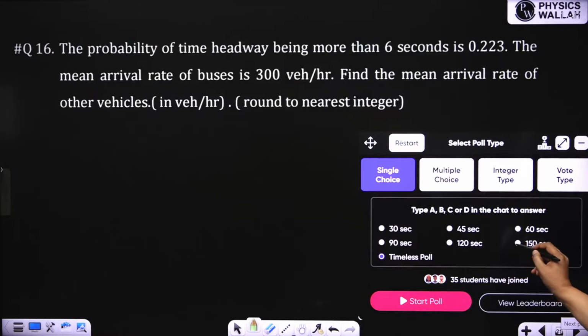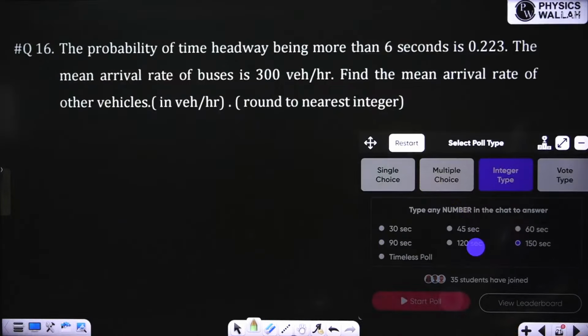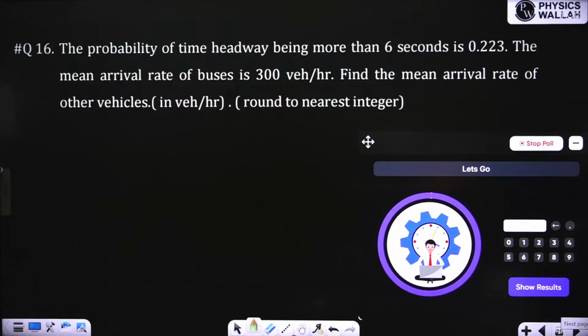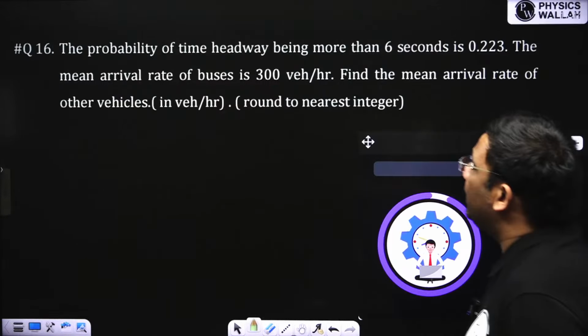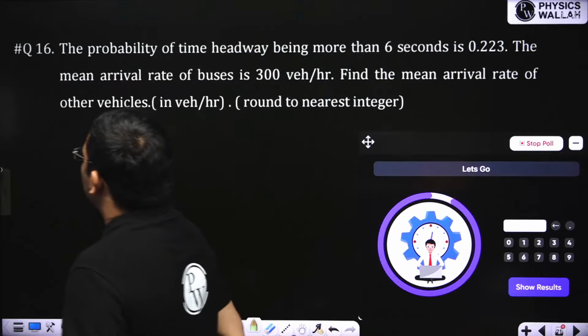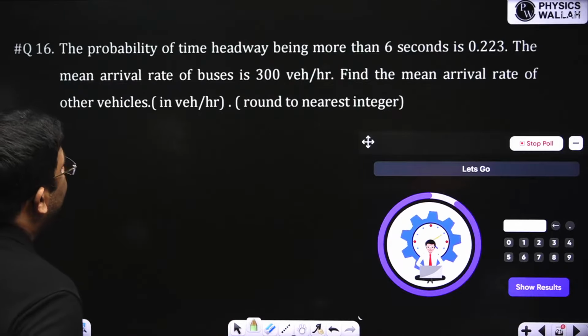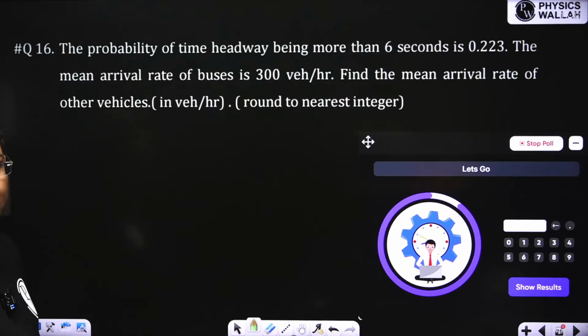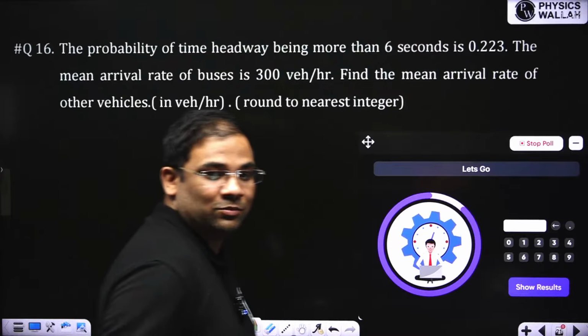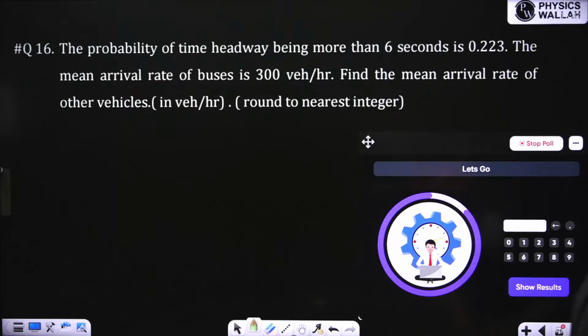I'll give 150 seconds. And your time starts now. Round to the nearest integer, it is written. Mean arrival rate of buses is given to us, and mean arrival rate of other vehicles is asked in the question. Some students already solved this. Very good.